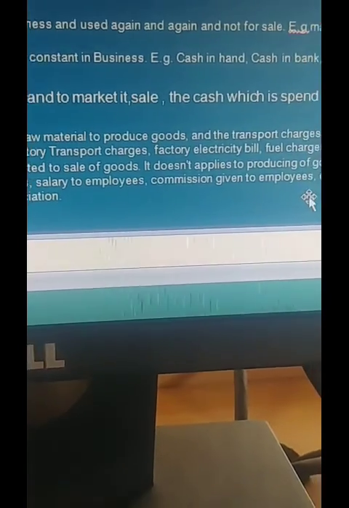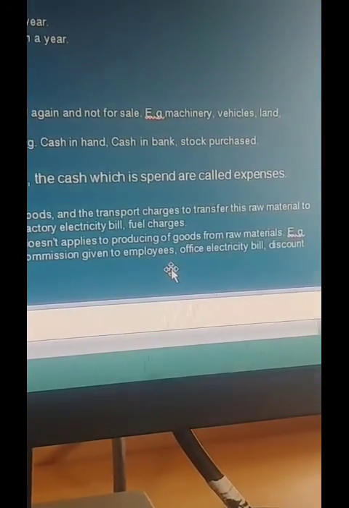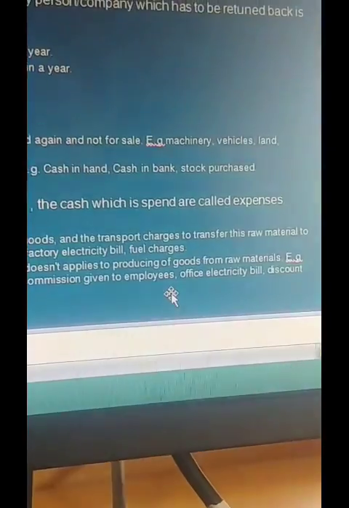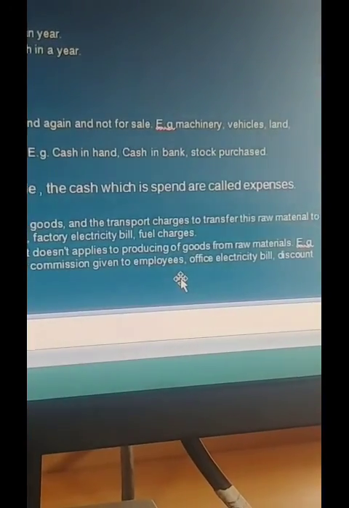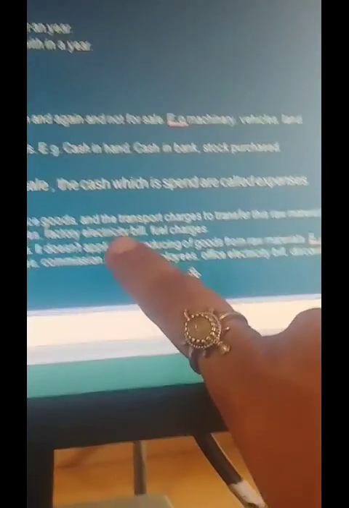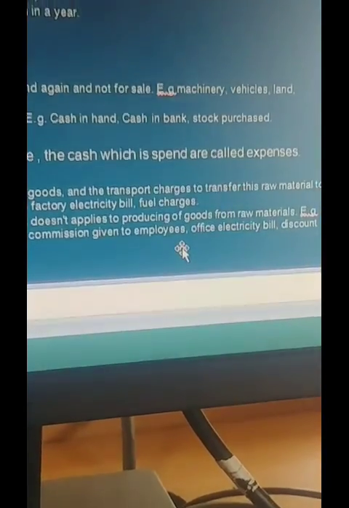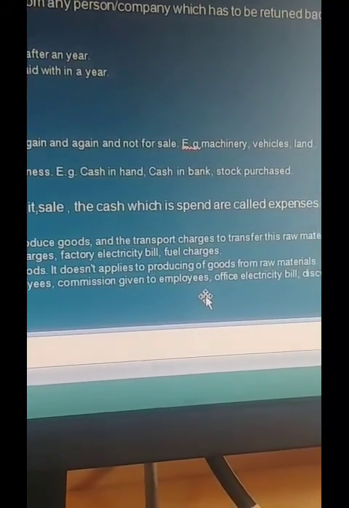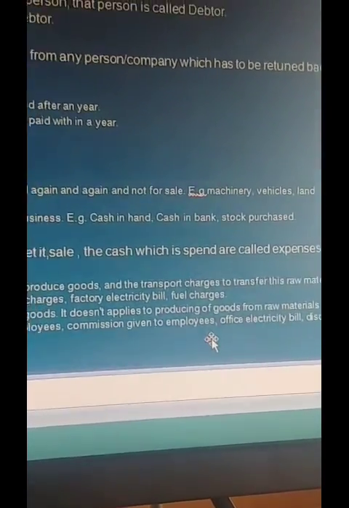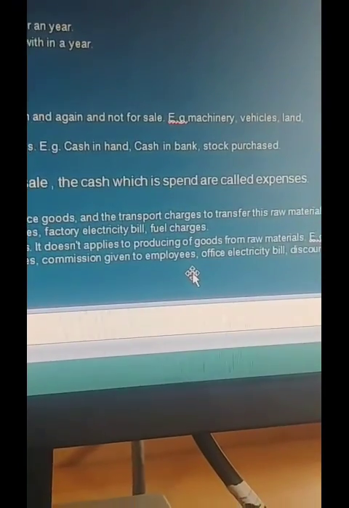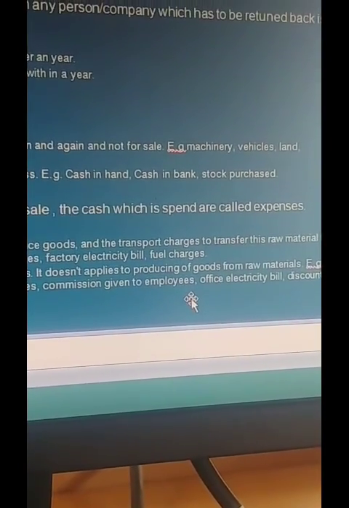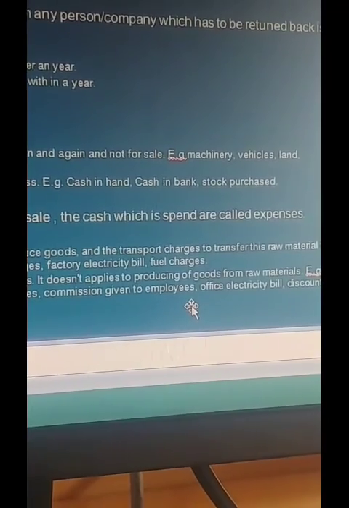Then the office electricity bill which is paid comes under indirect expense. Earlier it was the factory electricity bill. This is the office, where the final product is stored for the customer. Yes, that office electricity bill comes under indirect expense.